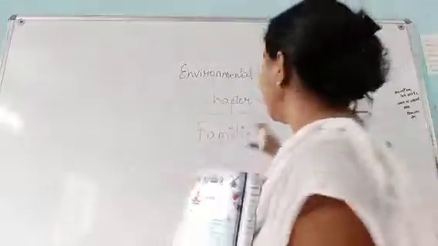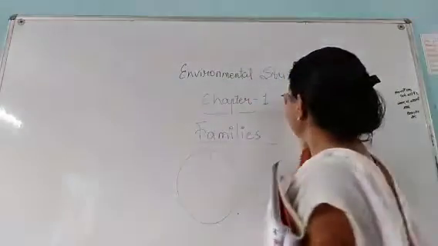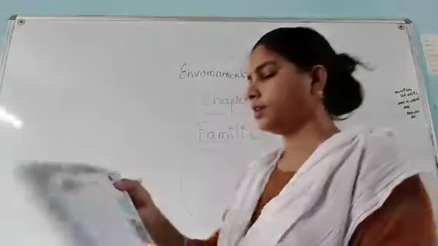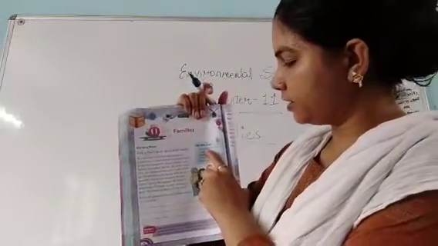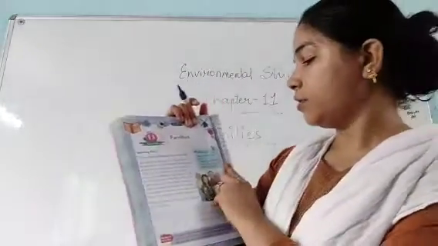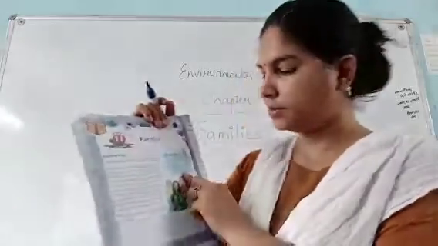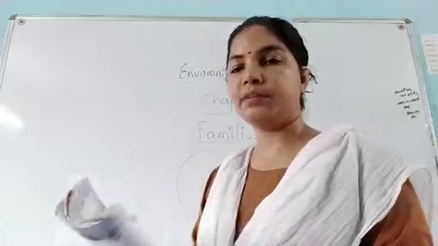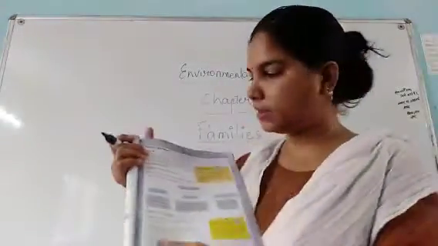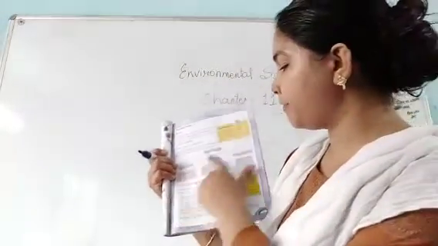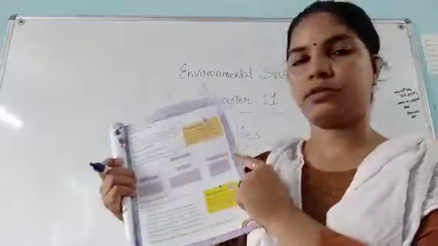This is our chapter 11. I have written here 10. This is our chapter 11. So let's continue with it. What we have to discuss in this chapter is different kinds of families, learning from our family members and family traits. So let's begin with it. Here it is given what is a family, and you can see there is a ray diagram in which all the families are described. Okay.